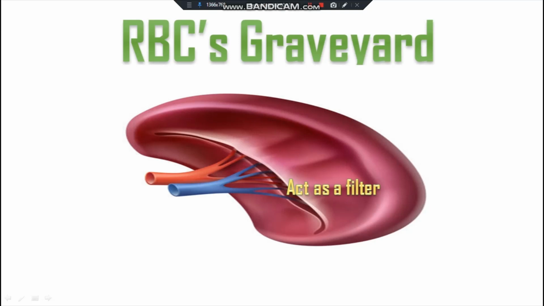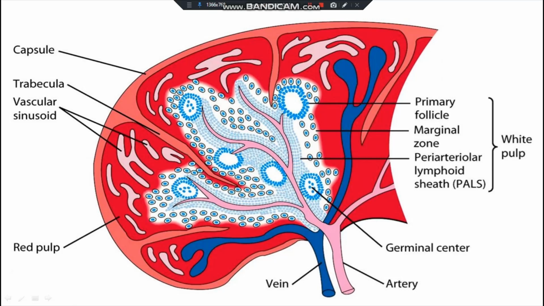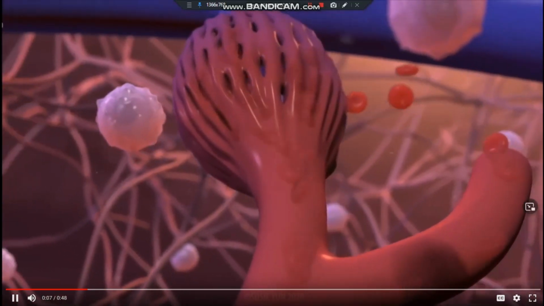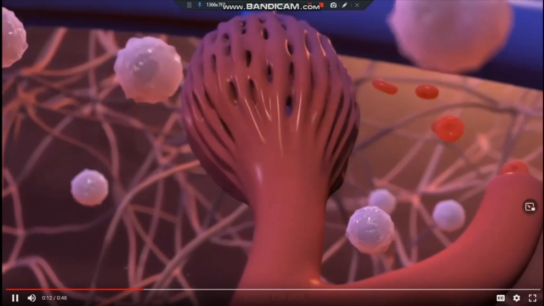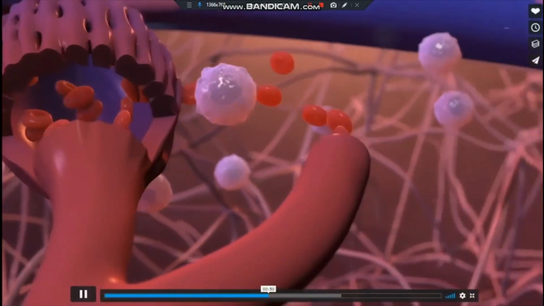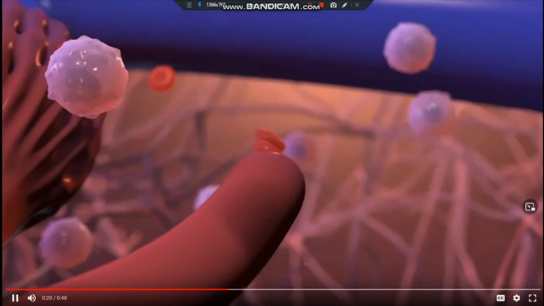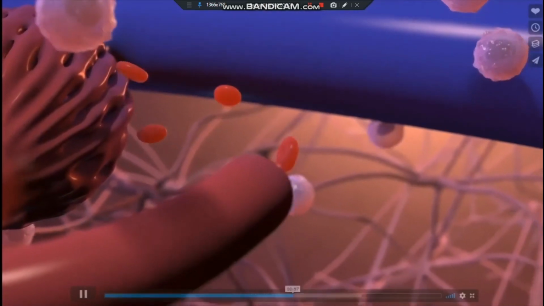And when blood flows into the spleen, it performs quality control. To pass through the narrow gaps in the splenic sinusoids needs the deformability, flexibility and elasticity of the red blood cells. This is the open and closed circulation of the spleen. As blood travels through the spleen, RBCs must pass through a maze of narrow passages, and it acts as a quality control system, identifying and eliminating the damaged and old RBCs.